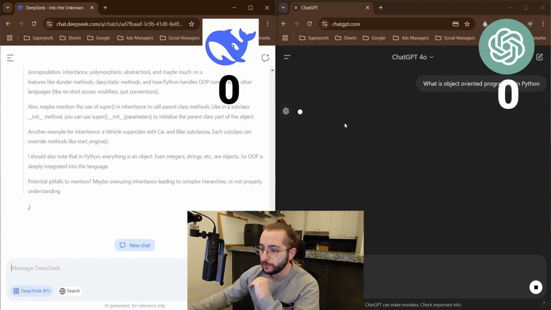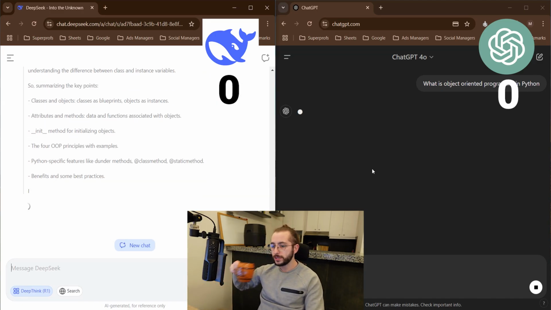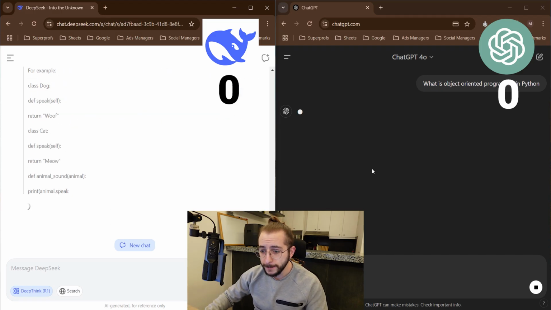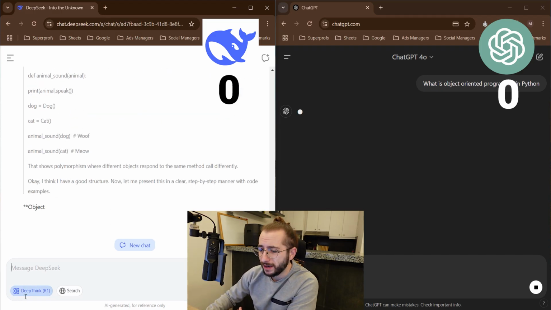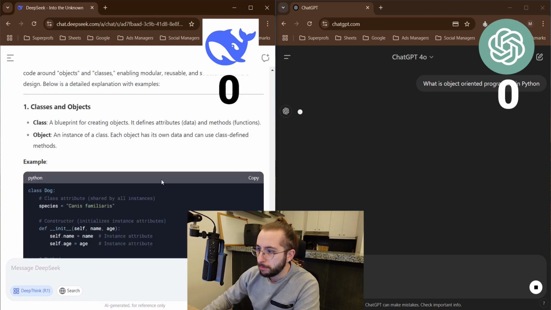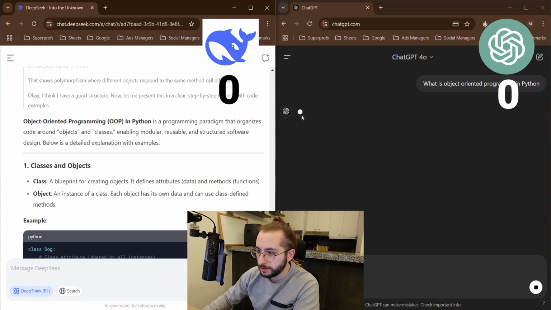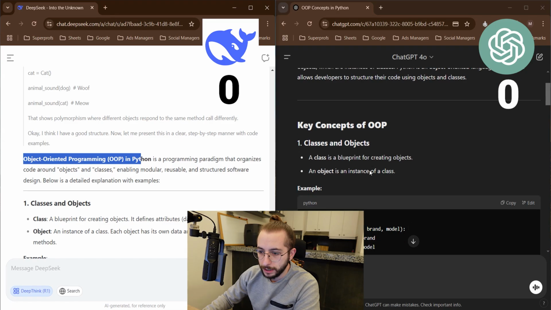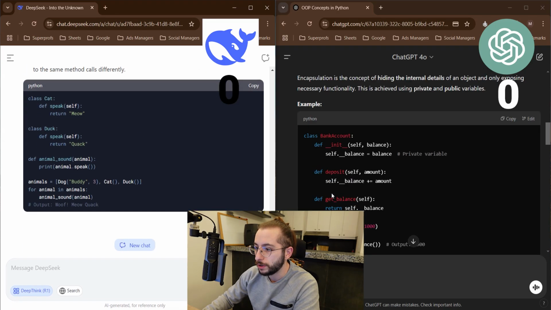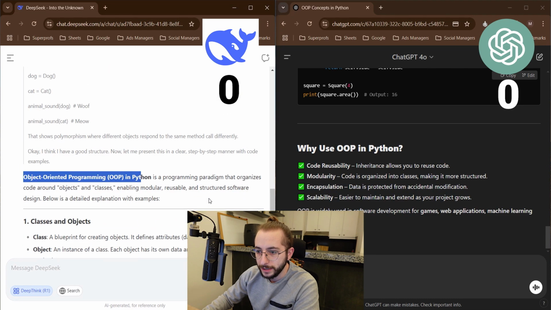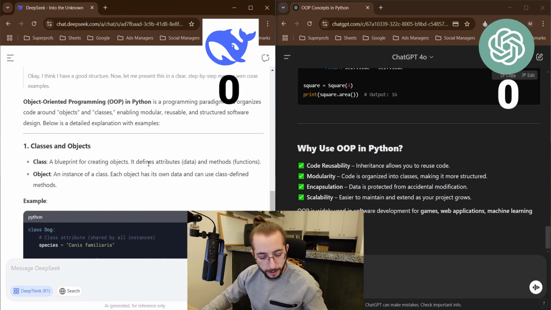We could use the O1, but O1 is even slower, so I can't imagine what is gonna happen here. And by the way, I might need to refresh a few times as we're working through this. As you can see, I also turned on deep thinking. I didn't turn on search, all right? So already DeepSeek is giving us answers and ChatGPT is just stuck on this bubble. Anyway, bad start for ChatGPT. Object-oriented program, oh, there we go. Clearly, oh, so it gave us the answer outright. Okay, no problem. Let's go through the explanations and see which one is better.